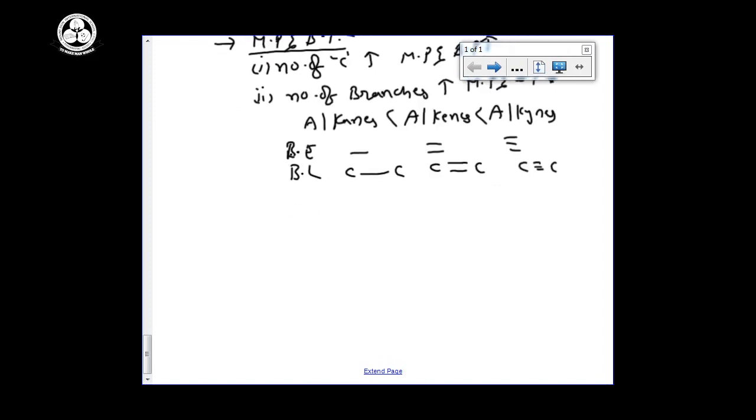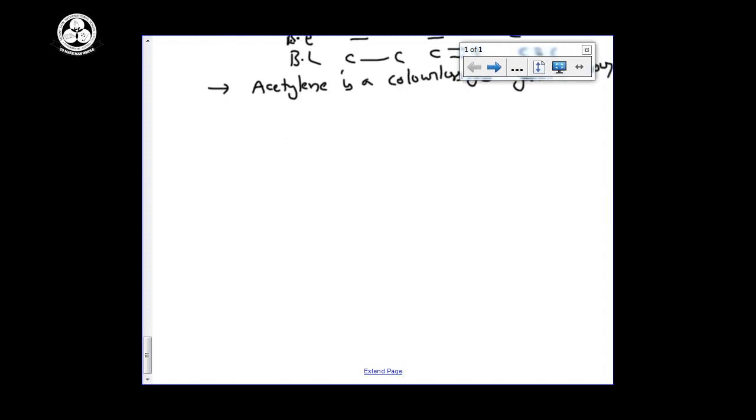Now acetylene has one characteristic property. Acetylene is a colorless gas, which has a garlic odor. See the chemical properties. These are the physical properties. Now we are going to discuss the chemical properties.